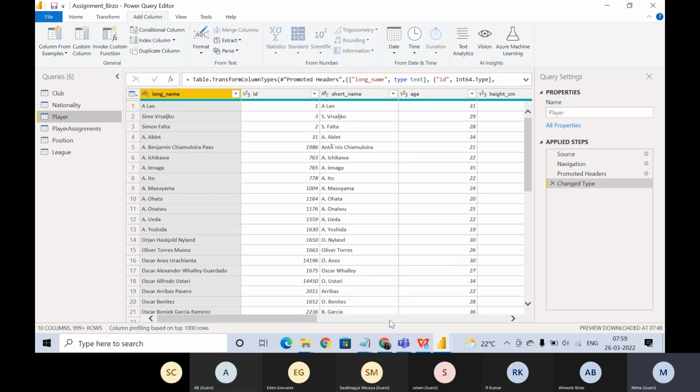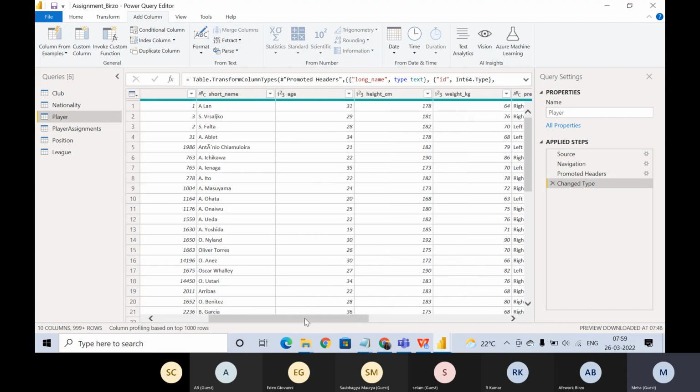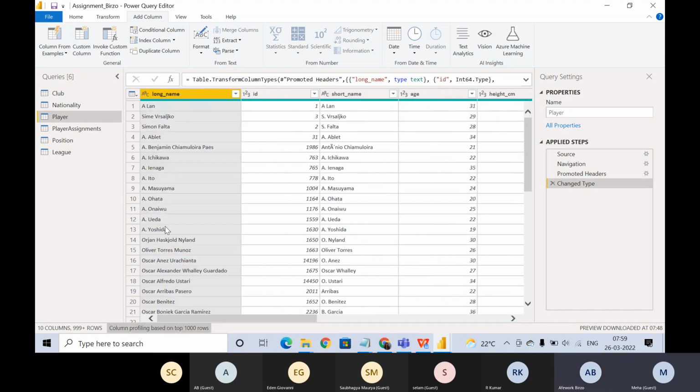Yeah, so basically, who was telling about the add column thing? Was it Burzo or Ben? Burzo? Yeah. So with add column, what will happen? It will get added here only, right? Not only that, but once you put in all those calculations and copy and paste the M language, it will give you a data table by itself. Let's do and explore this.